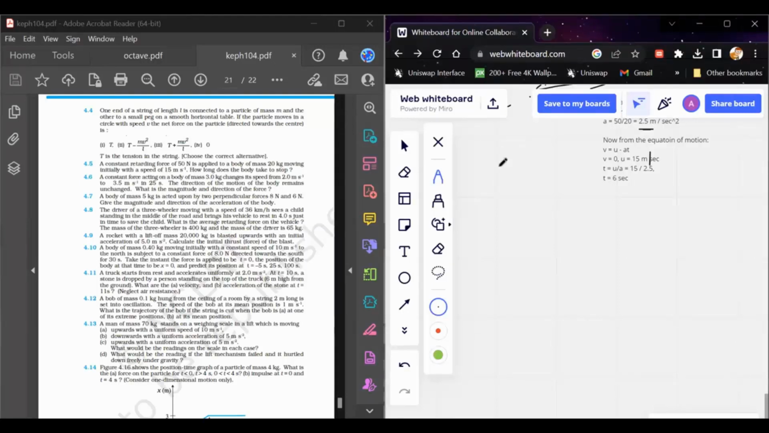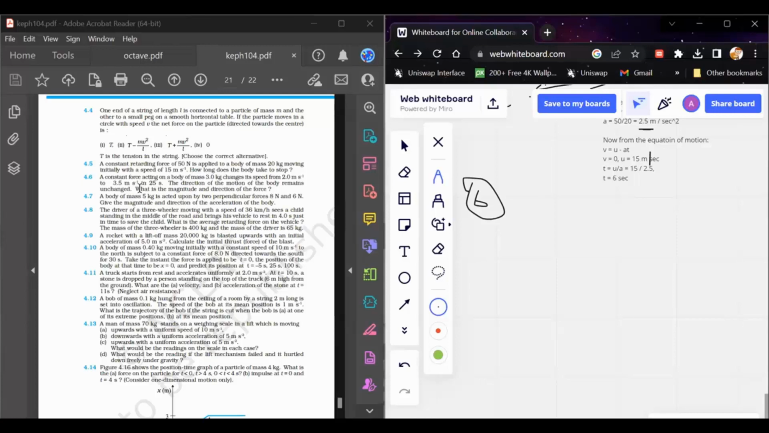Yes. So we'll move to the next problem now. And we are coming to problem number 6. So this says that a constant force acts on a body of mass 3 kg and changes its speed from 2 meter per second to 3.5 meter per second in 25 seconds. You have to tell about the motion, the direction of the motion, and it is said that the direction of the motion of the body remains unchanged, right?